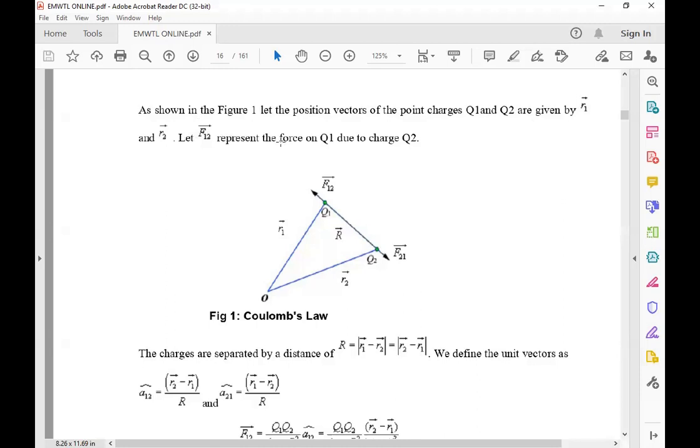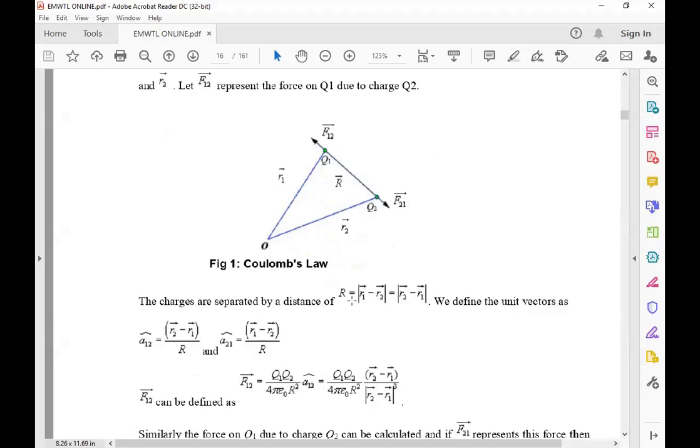Let F12 bar represent the force on Q1 due to the charge Q2, and F21 bar represent the force on Q2 due to the charge Q1.